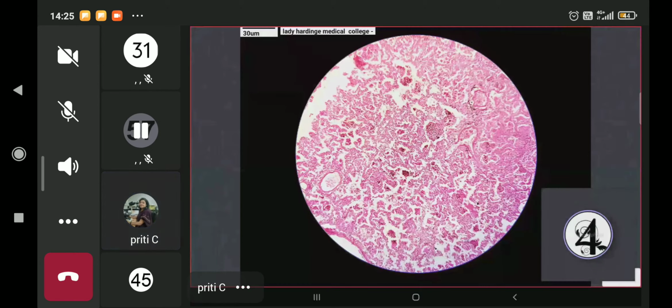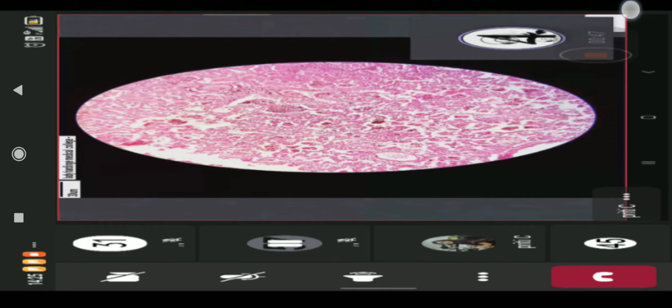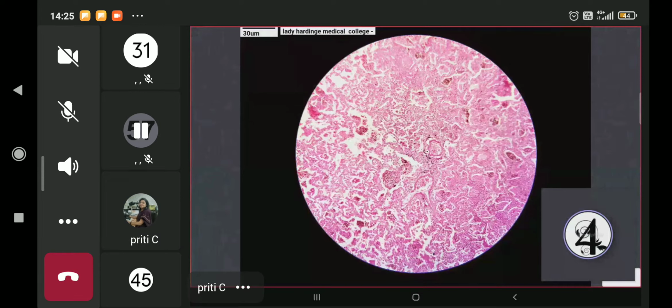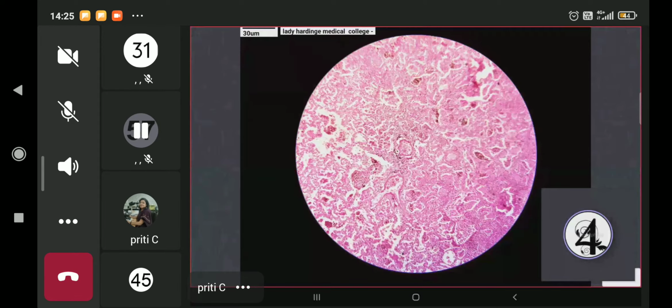Tell me, am I audible? Yes, you're audible. Ma'am, lung parenchyma is the portion of the lung that is involved in gas transfer. So it comprises the alveoli, the alveolar ducts and the respiratory bronchioles, through which gas exchange can occur.